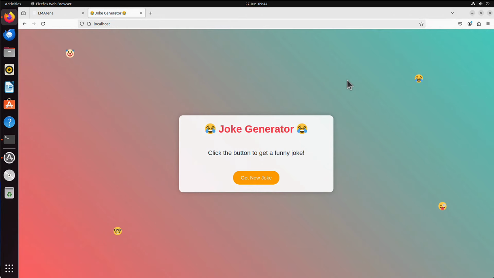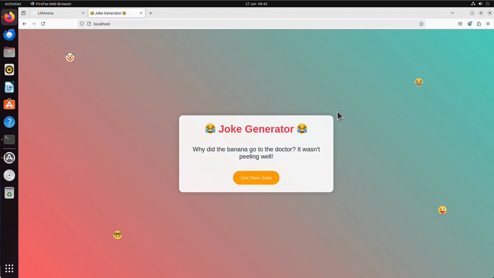Whoa, looks better. Okay, so that's what I was talking about. Oh, it took longer, but look at that, it looks much better. Oh, they're going up and down, those little faces. Let's see if the jokes are actually funny. Get a new joke. Why did the banana go to the doctor? It wasn't peeling well. Alright, I've heard worse.